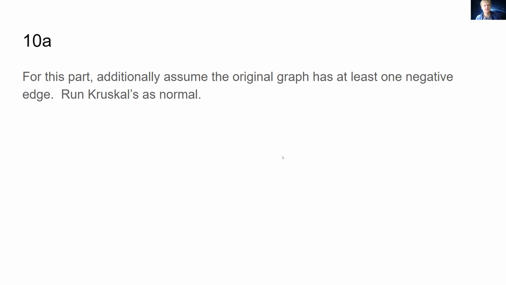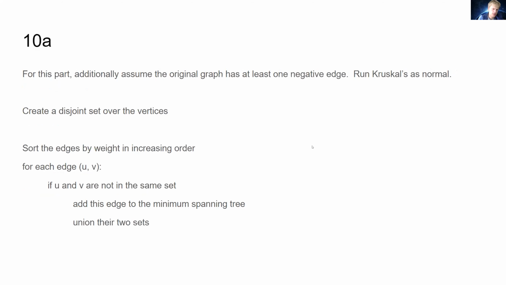So 10a, the statement was, for this part, additionally assume that the original graph has at least one negative edge, and then we just run Kruskal's as normal. So this question basically reduces down to, does Kruskal's work with negative edge weights? And that's an interesting question to ask, because as we know, our good friend Dijkstra's does not work with negative edge weights. Okay, so for this, let's take a look at some of the pseudocode for Kruskal's.